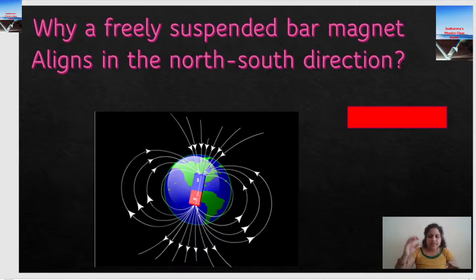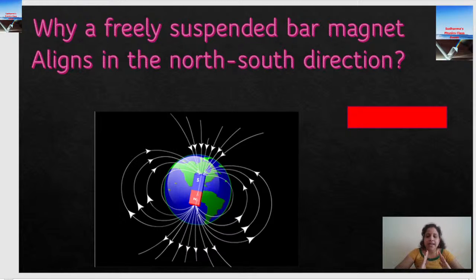For the time being, we are going to imagine a bar magnet within the Earth whose south pole is at the geographical north of the Earth. Similarly, the north pole of the Earth's magnet is at the geographical south. So it's the opposite of the poles, right?